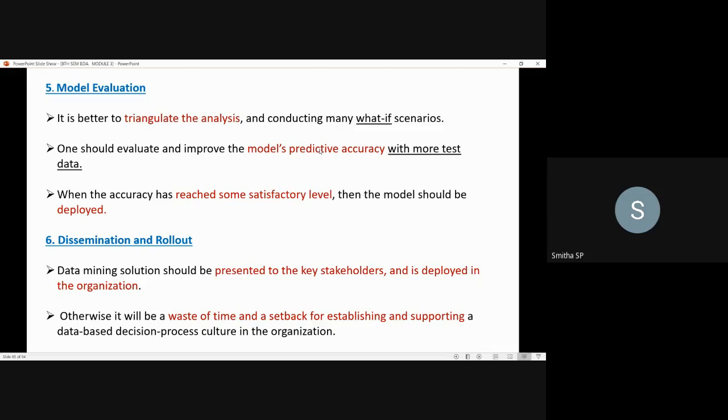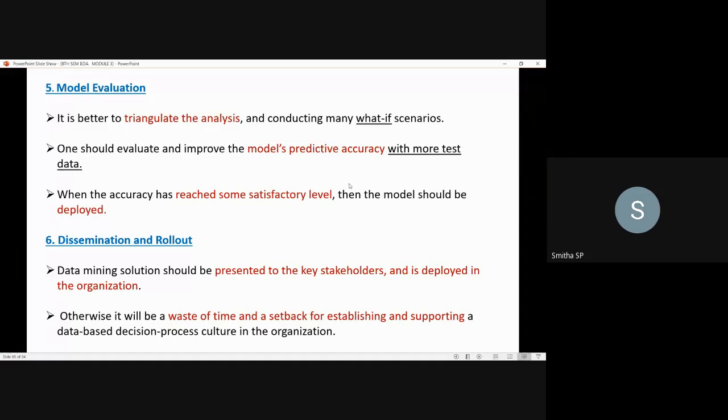Otherwise the project will be a waste of time and a setback for establishing and supporting a data-based decision process culture in the organization. It will be a waste of time, and it is also a setback for the data-based decision process culture you have established in the organization. So the model should eventually be embedded in the organization's business process. That's about the dissemination and rollout step.